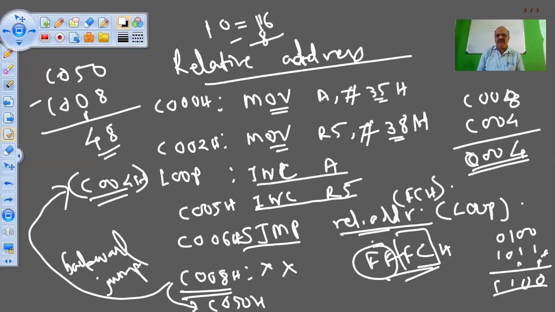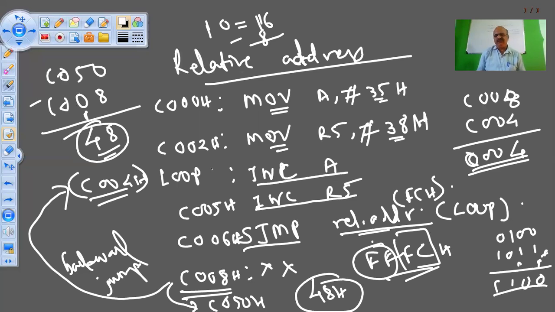So what is your relative address now? My relative address will be 48. I am just getting the difference of the two addresses and I am writing it as a relative address in the SJMP instruction.